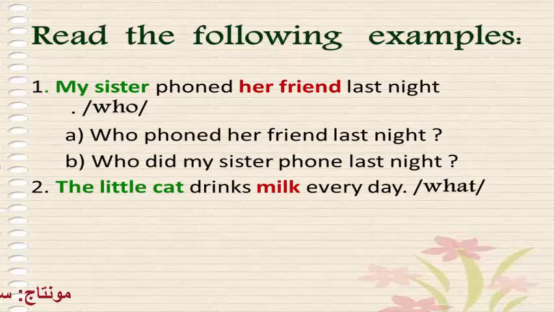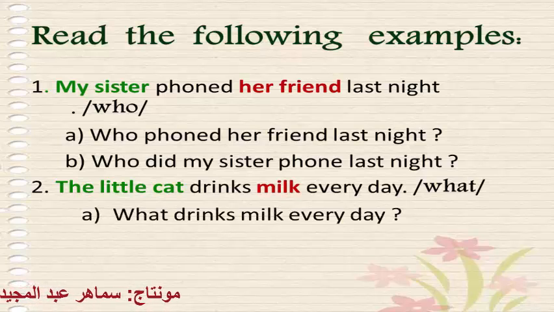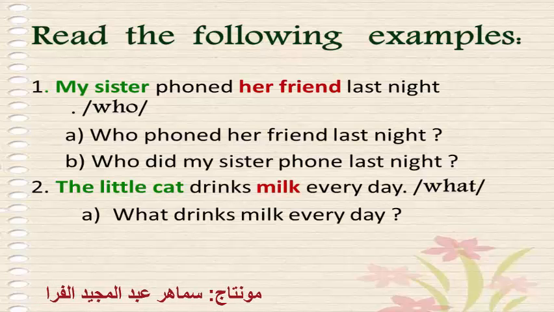Please notice here the sentence. The little cat drinks milk every day. And we want to make a question using the question word what, for the answer the little cat, for the subject. The question will be, look here: what drinks milk every day? What drinks milk every day? The answer will be, as you know, the little cat. The little cat drinks milk every day.